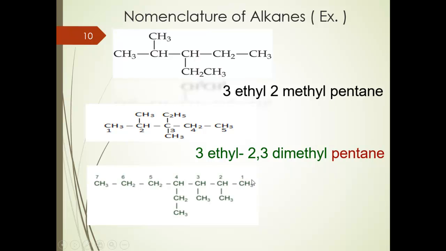This is CH3, this is carbon number 1, and we have 3 branches at carbon number 2, carbon number 3, carbon number 4. First I will name the parent chain. This is 7 carbons, so it will be heptane. This is the name of the parent. And we have 2 methyl groups at carbon number 2 and carbon number 3, and an ethyl group at carbon number 4. So the name will be, writing the ethyl first, 4-ethyl-2,3-dimethylheptane. This is our name.